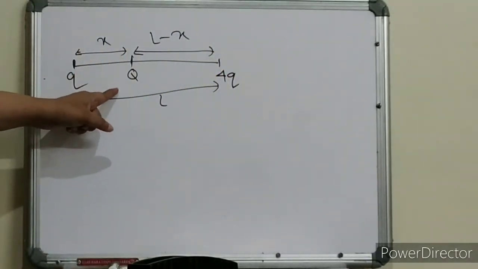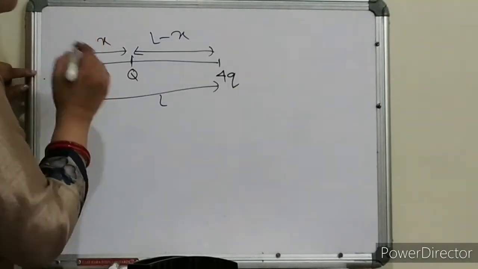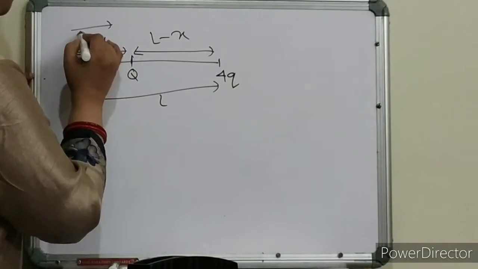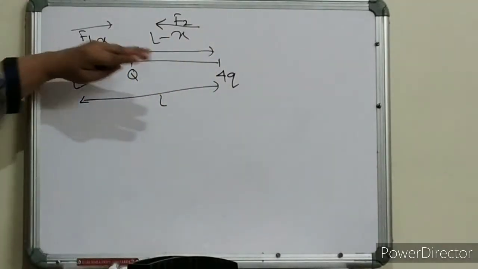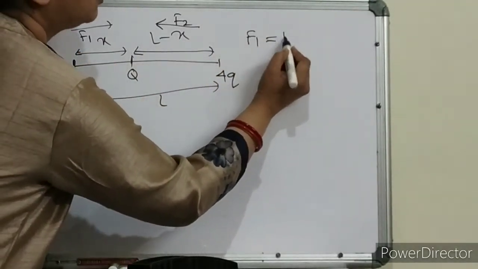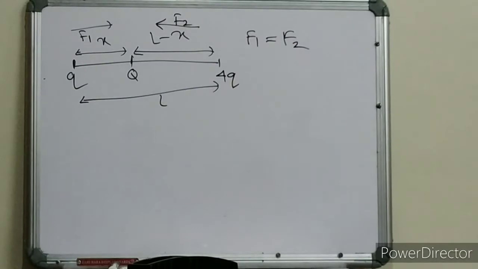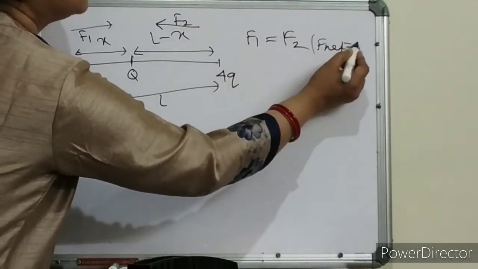And this is the equilibrium position. If it is the equilibrium position, then this is your F1 and this is your F2. Net force should be 0, so F1 should be equal to F2. Clear? Because equilibrium position means F net is 0.